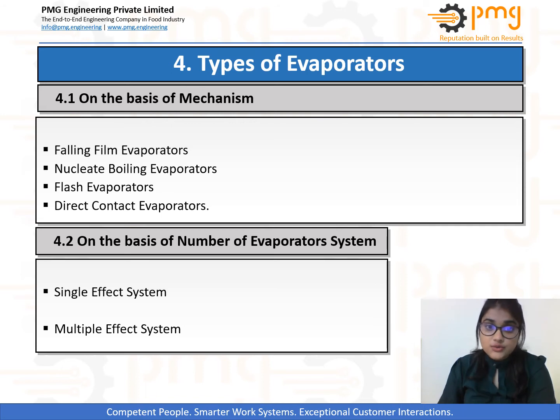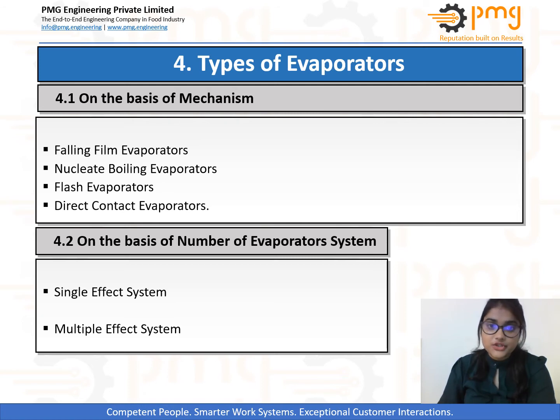If the process uses a single evaporator for the concentration of product, then this type of system will be referred to as single effect system. While on the other hand, if the process has more than one evaporation unit for concentration of the product, then this type of system is referred to as multiple effect system. Each evaporator unit will be referred to as an effect, and in multiple effect system, the product output from one effect is the feed for the following effect.